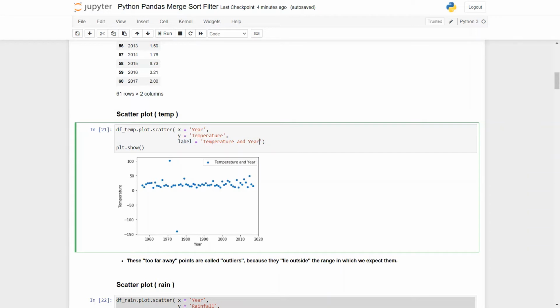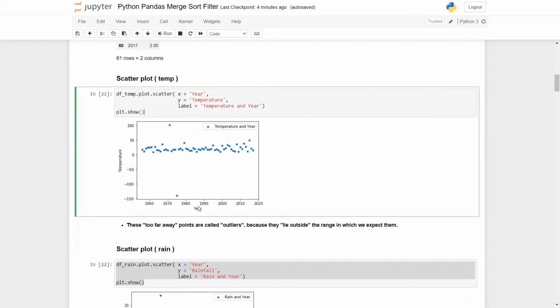To show the plot, we use dot show from matplotlib, and in the output you can see x-axis year and y-axis temperature, the points have been plotted in a scatter fashion, that is the scatter plot, and the label is given as temperature and year.